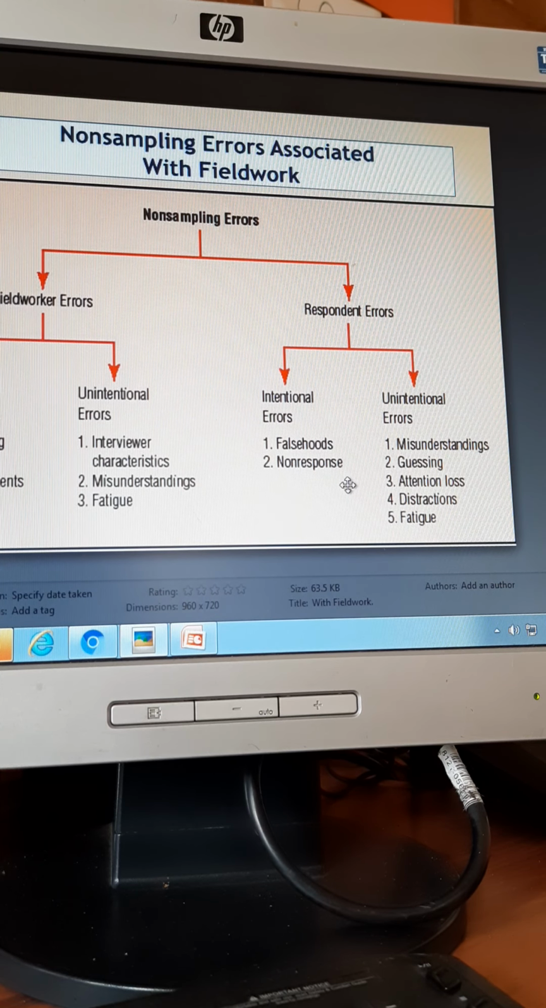Then unintentional error. They don't understand how many inches, for example. I don't understand inches and centimeters. How many liters of milk do you consume? I don't know. Roughly I say something. Guessing. Distraction. These are all from the respondents. You understand non-sampling error? Excellent.